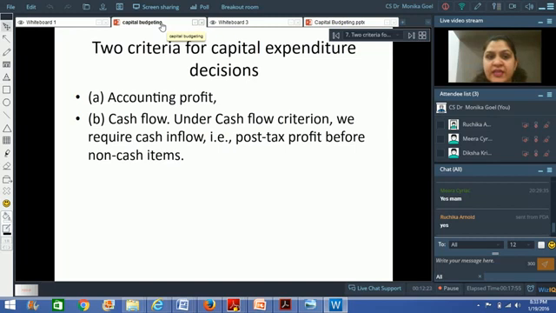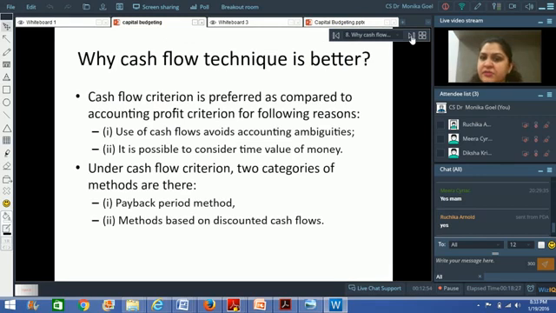Now, when you analyze a capital budgeting decision, you have two techniques to look into. Should I look at the accounting profit or should I look at the cash flow technique? In the cash flow technique, I find out the post-tax profit, that is, the net profit after tax, and I add back non-cash items like depreciation or any kind of amortization that you have done. In general, the major adjustment is of depreciation only.